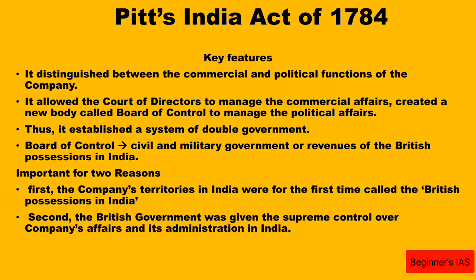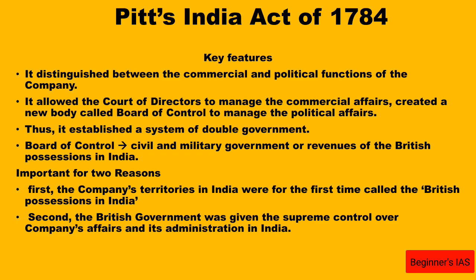Let us see the key features. This act is very important from the pilgrim's perspective. This act distinguished between the commercial and political functions of the company. How is it distinguished? Let us see. It allowed the Court of Directors to manage the commercial affairs alone, and this act created a new body called the Board of Control to manage the political affairs. Previously, it was called the Court of Directors, that is, the Board of Directors. This act established the system of double government.